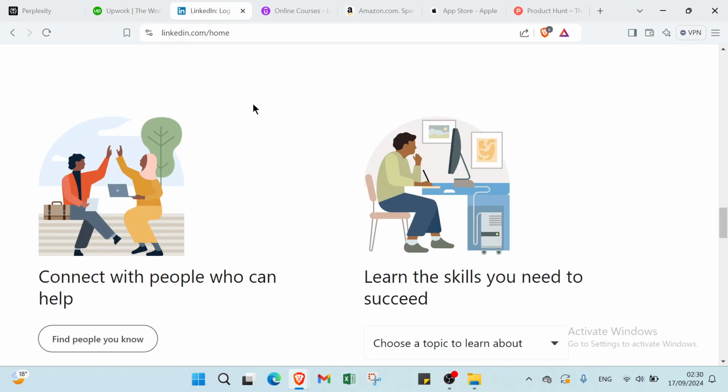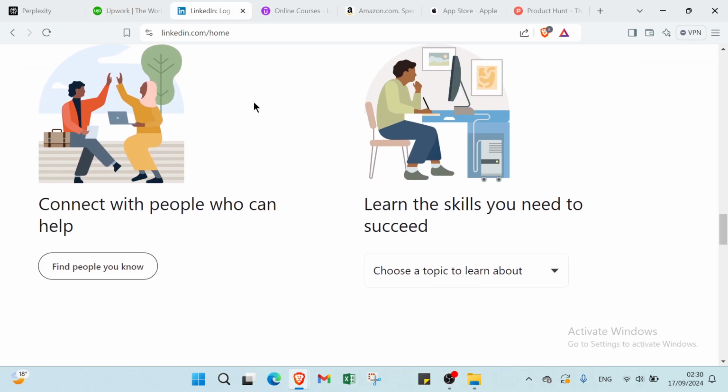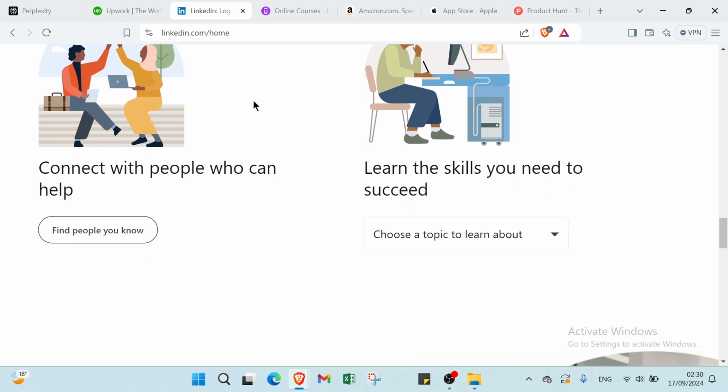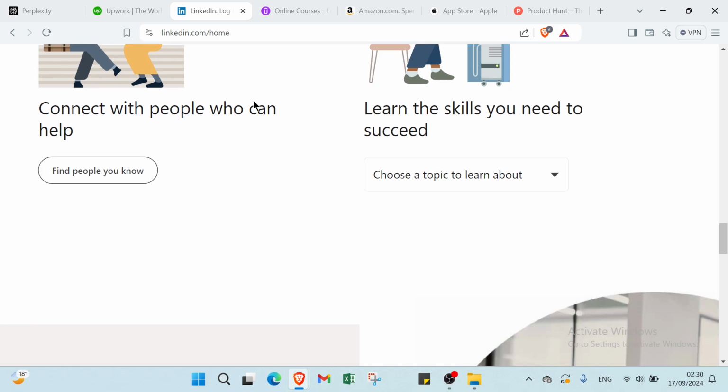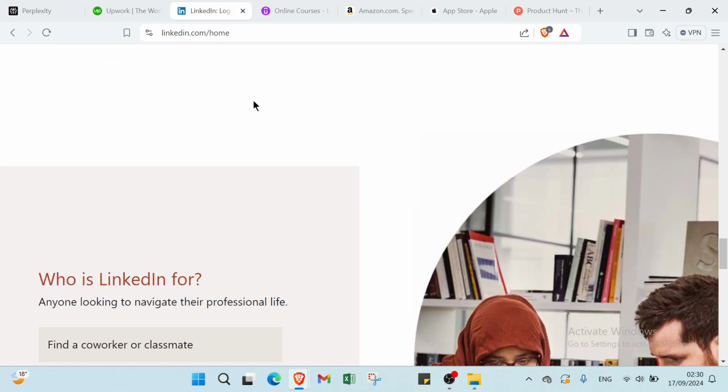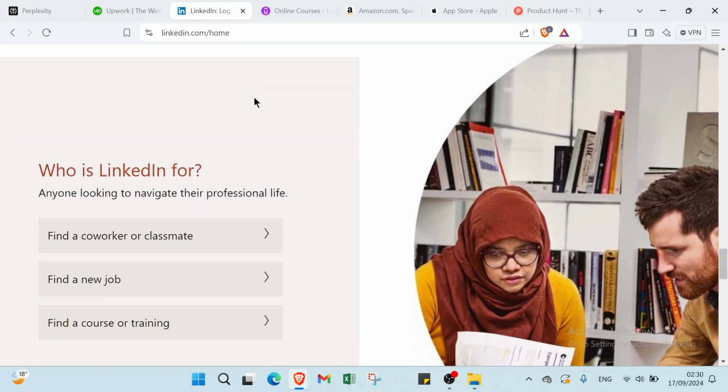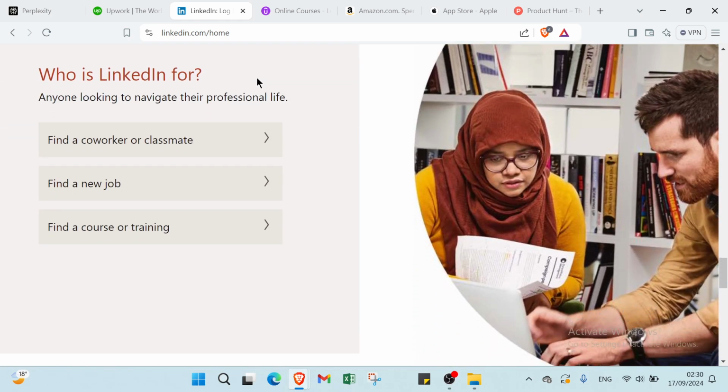Then we have the second one, which is LinkedIn. So to earn money on Perplexity using LinkedIn, showcase your consulting expertise on LinkedIn and direct your network to Perplexity for additional insights. Use LinkedIn to attract clients and drive traffic to your Perplexity profile for paid advisory services.